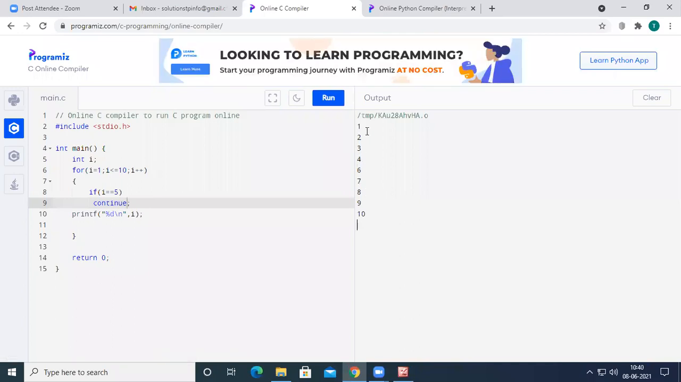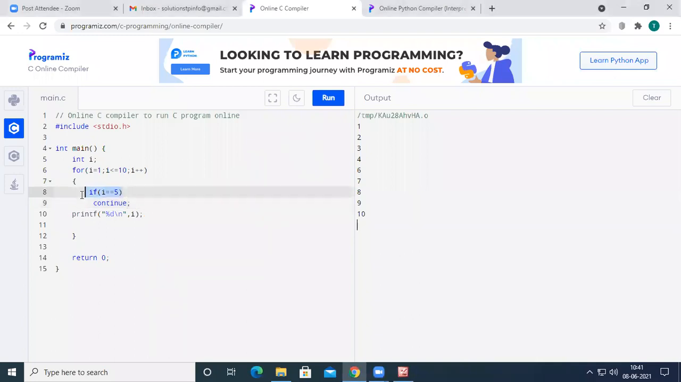You can see here the numbers are 1, 2, 3, 4, and 5 is not present in the output, but 6, 7, 8, 9, 10 are present. What does continue do? Whenever continue is executed, the remaining lines in the block are not executed, but the next iteration is executed. Whenever the I value is 5, the remaining body is not executed, but the I value is incremented to 6 and the remaining body is executed. So whenever you use continue, that particular current iteration will be skipped.